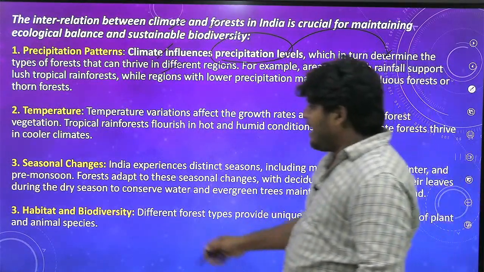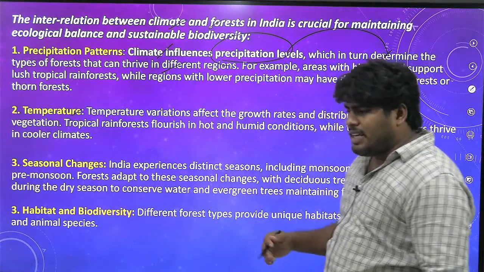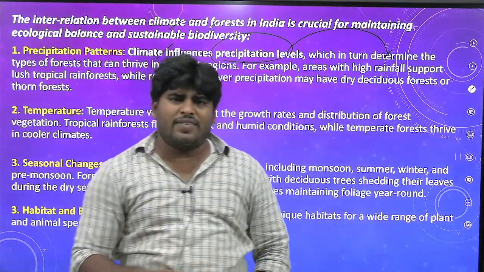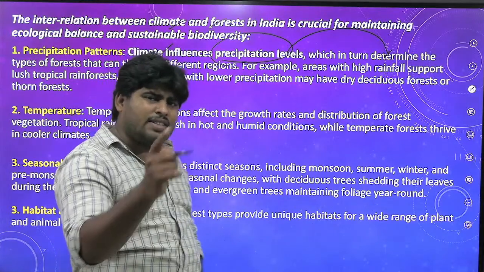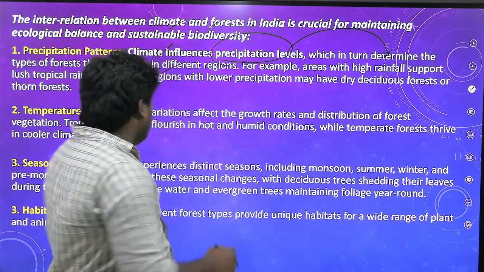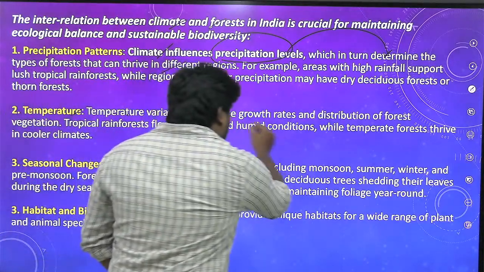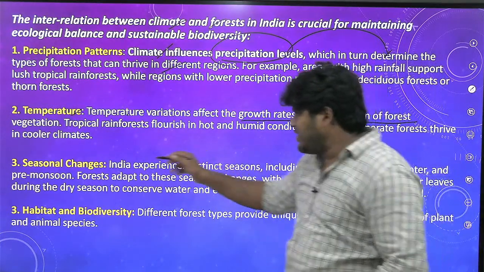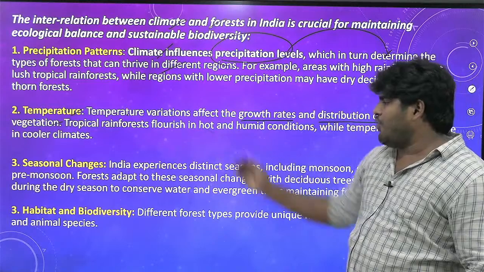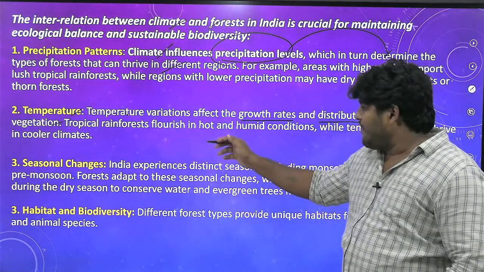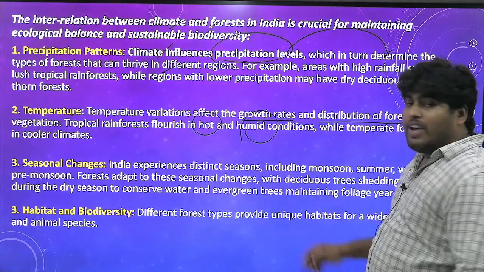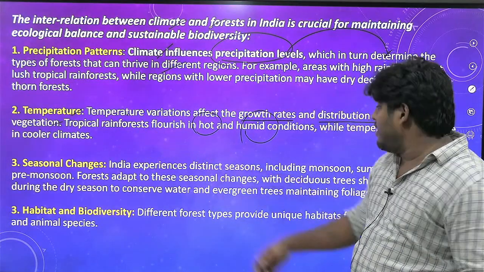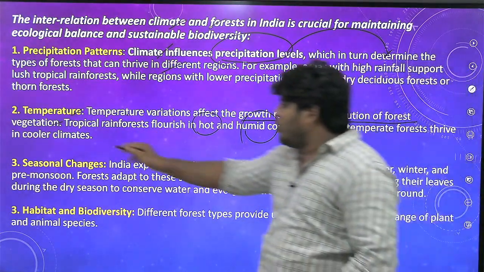You got it? Next, temperature. See, there are temperature variations. Because of altitude variation and pressure variations, we will definitely have temperature variations. These temperature variations are also associated with different types of forests. So temperature variations affect the growth rate and distribution of forest vegetation. Tropical rainforests flourish in hot, humid conditions, whereas temperate forests, the last two to three types of forests we just discussed, thrive in a cooler climate.